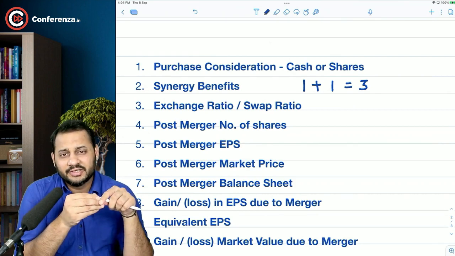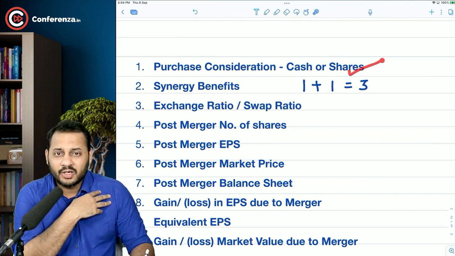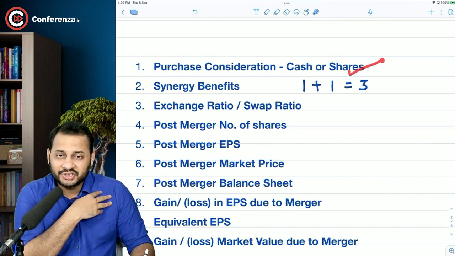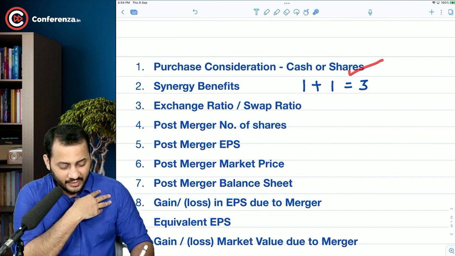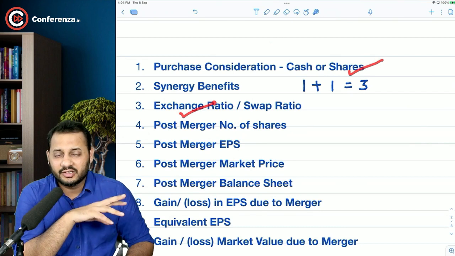The third part is the exchange ratio or the swap ratio. Whenever you are discussing the purchase consideration in terms of shares, you will have to give your company shares to their company shareholders.